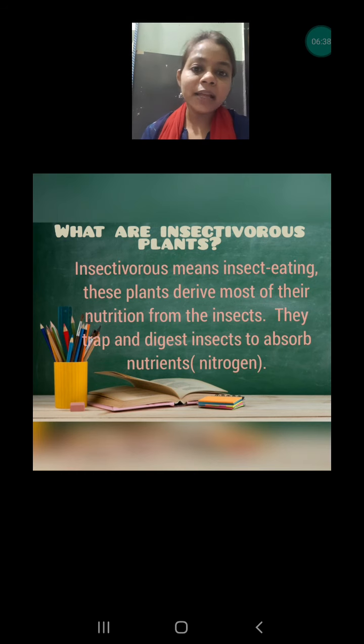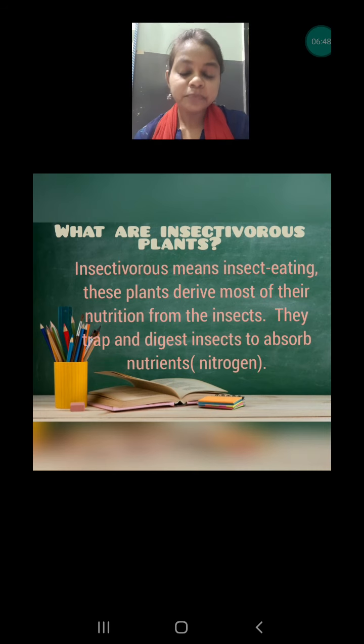Now the question is, why do they need to eat insects? Because, my dear, plants do photosynthesis, but one more nutrient is required by the plant, that is nitrogen. Common plants get nitrogen from the soil. But insectivorous plants grow in areas where nitrogen is not present in the soil. So these plants have to take nitrogen in some other way. So they eat insects, because when they digest the insect they get nitrogen nutrients. This is the only reason why they eat insects.